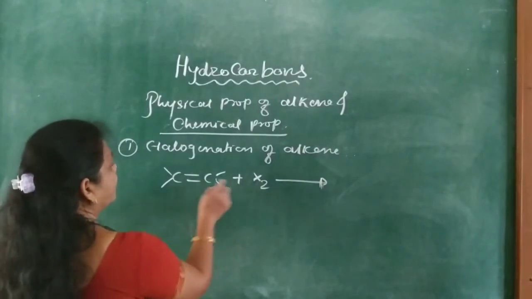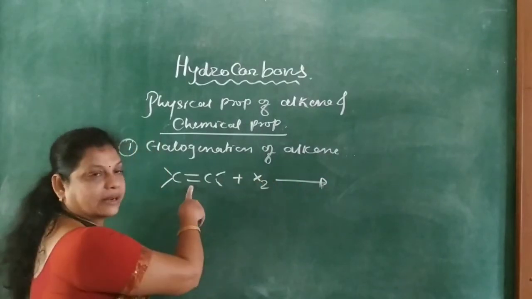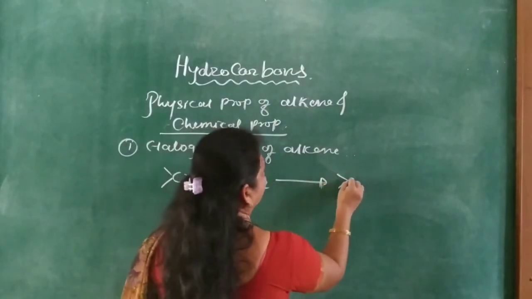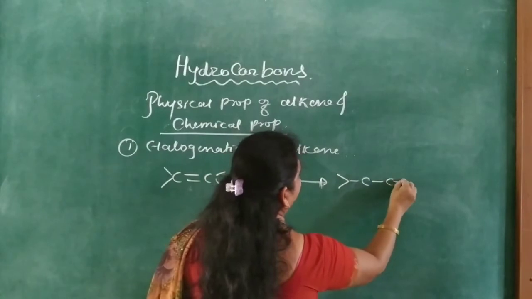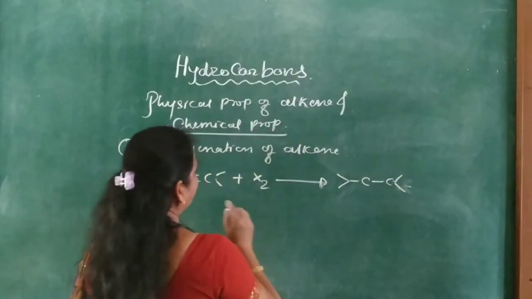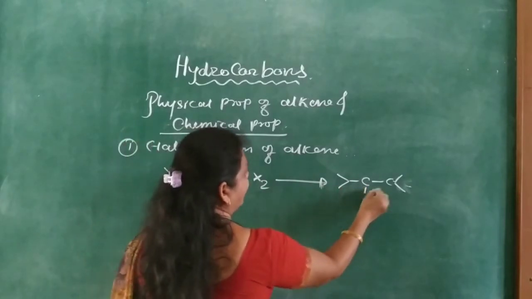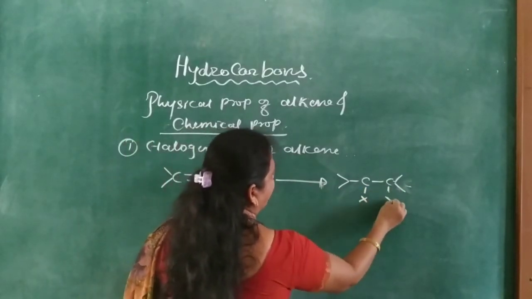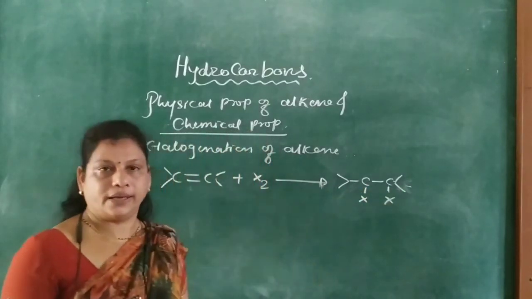So here this double bond gets converted into a single bond to form C single bond C. Now one X combines here and another X combines here.